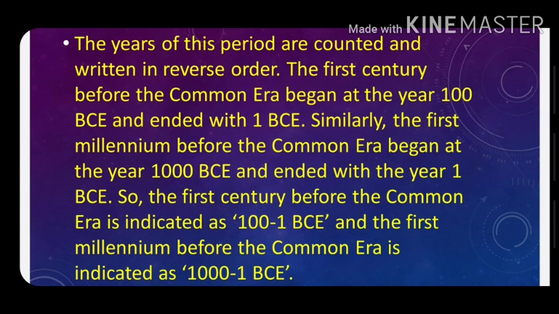Similarly, the first millennium before the Common Era began at the year 1000 BC and ended with the year 1 BC. So, the first century before the Common Era is indicated as 101 BC, and the first millennium before the Common Era is indicated as 1001 BC.